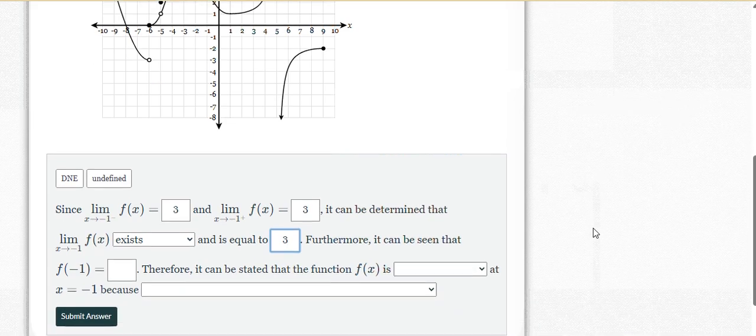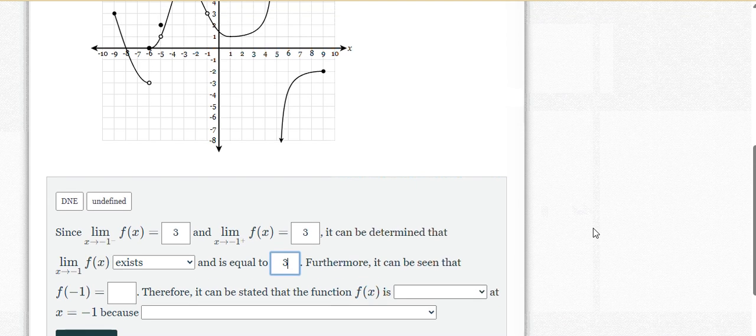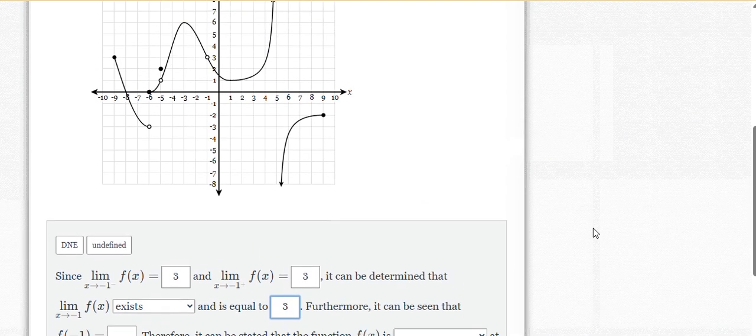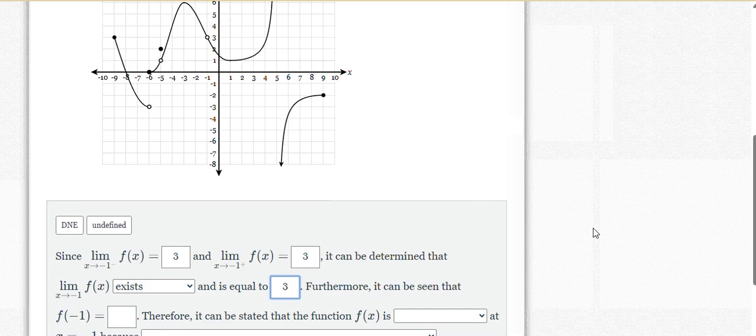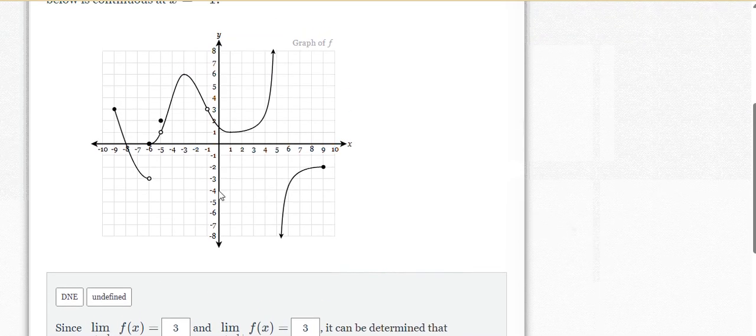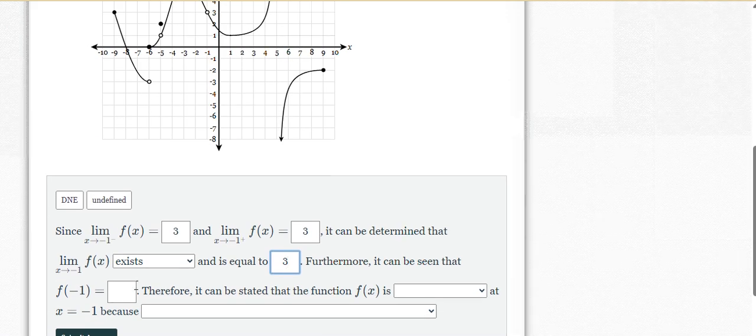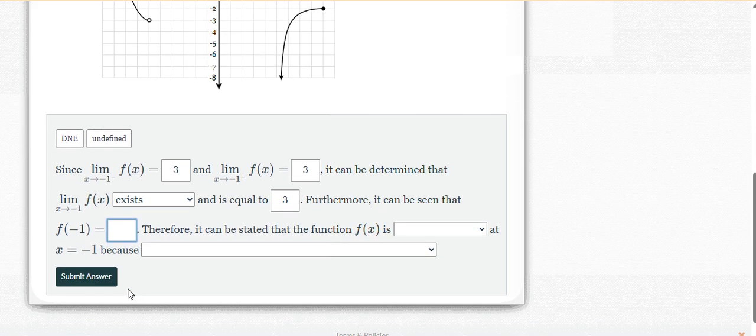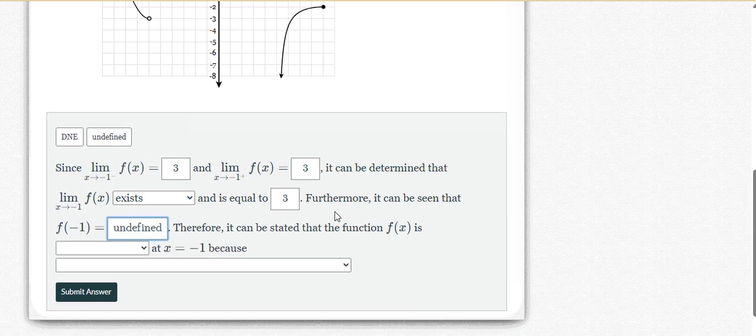Furthermore, it can be seen that there's a value for the function when x is equal to -1. So let's see. So f of -1 means, hey, when x is equal to -1, what's the y value? We got a big hole here. That means there's no value when x is equal to -1 for our function. So f of -1 is undefined. Guess what? We get to click undefined. Okay, whew. Was wondering if we had to write it.